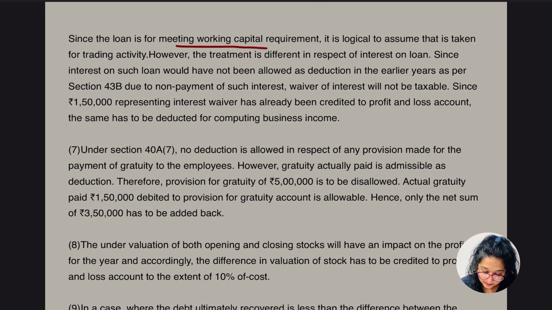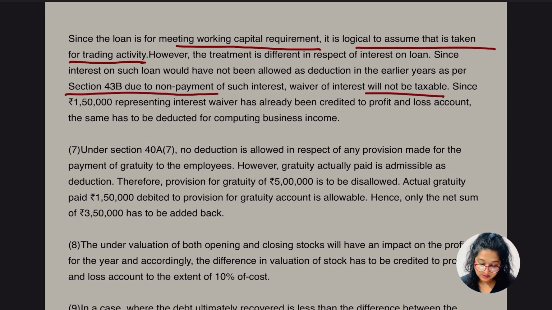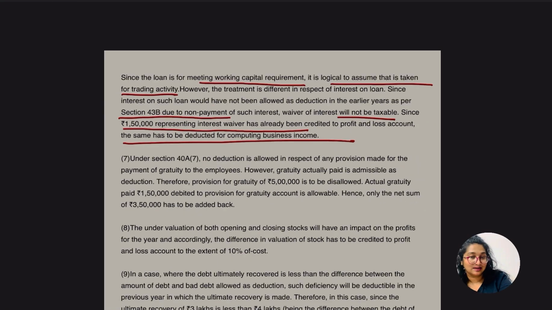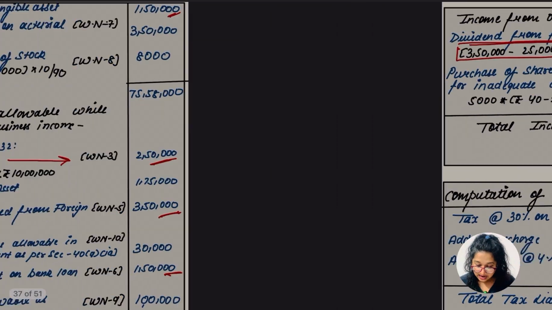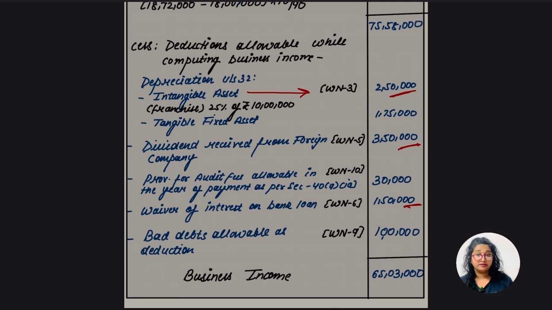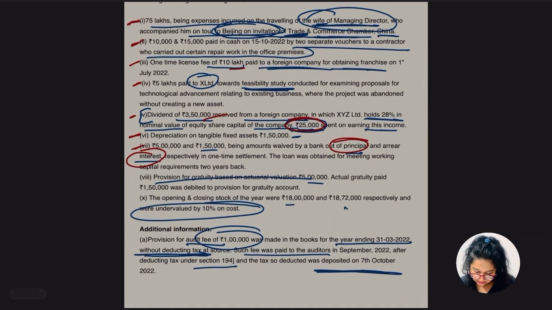Since the loan is meeting working capital requirement, it is logical to assume that it is taken for the trading activity. However, the treatment is different in respect of interest on loan. Since the interest on such loan would not have been allowed as deduction in the earlier year under section 43B due to the non-payment of such interest, waiver of interest will not be taxable. Since 1,50,000 representing interest waiver has already been credited to the P&L account, the same has to be deducted for computing the business income. Okay, so hope this point was clear, and we have reduced the amount of waiver of interest. Okay, so hope this point was also clear.